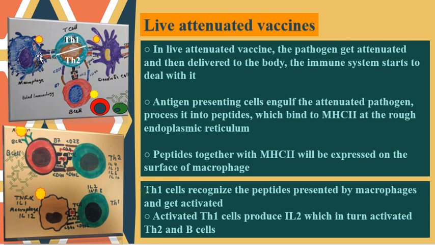Following that, usually T helper 1 cooperates with dendritic cells and with macrophages. They see peptides derived from live attenuated vaccine, and through TCR interact with the peptide, and through the CD4 interact with the major histocompatibility class 2 and get activated. I mean T helper 1 gets activated and produces interleukin 2. And this interleukin 2 activates B cells, and also it activates T helper 2 cells.